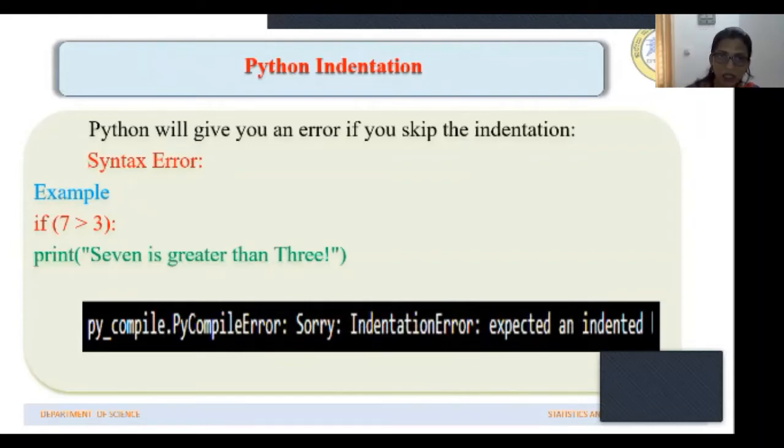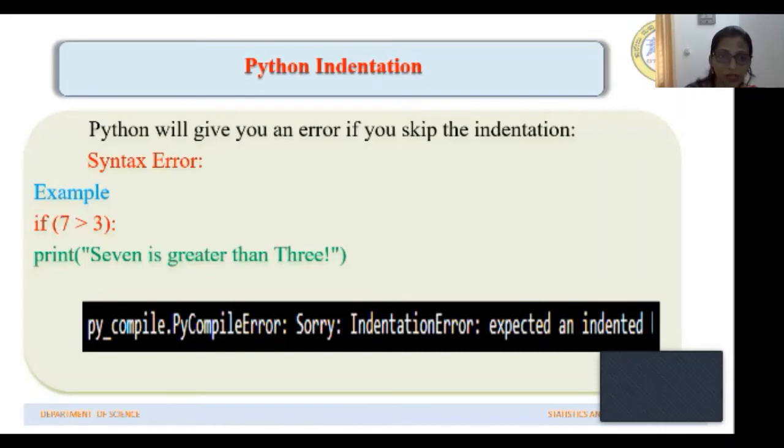So indentation is very important. ಯಾವ code line ಬರೆಯುವಾಗ ಎಷ್ಟು ಸ್ಪೇಸ್ ಬಿಡಬೇಕು, ಯಾವಾಗ ಸ್ಪೇಸ್ ಬಿಡಬೇಕು, when you should use the indentation, knowing that is very important in Python.